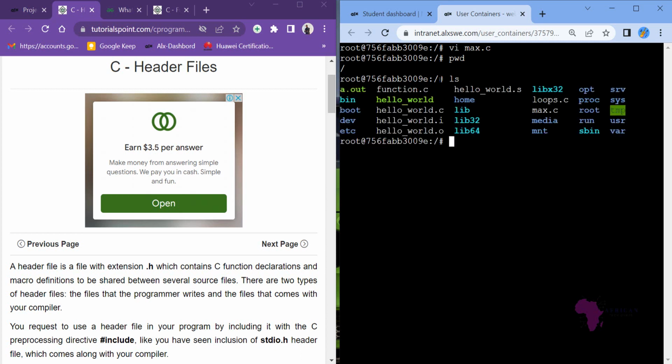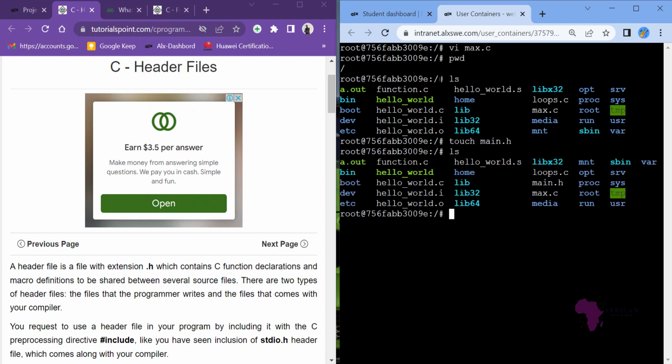But we can create another file with touch main.h. If we list files now, we have a file called main.h and we have max.c.